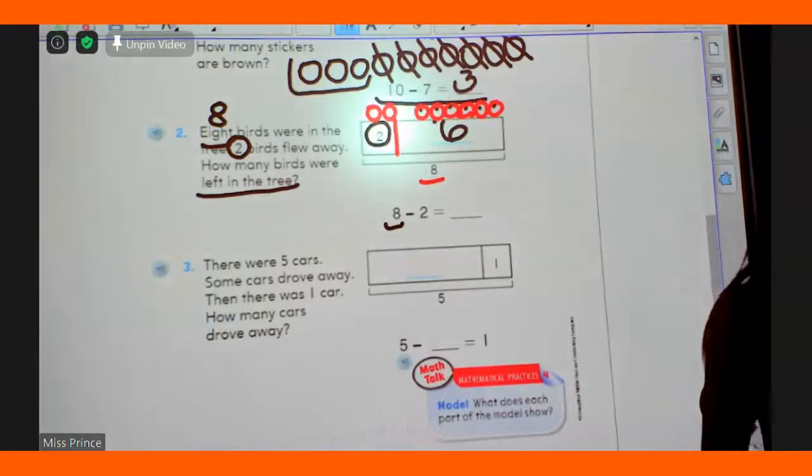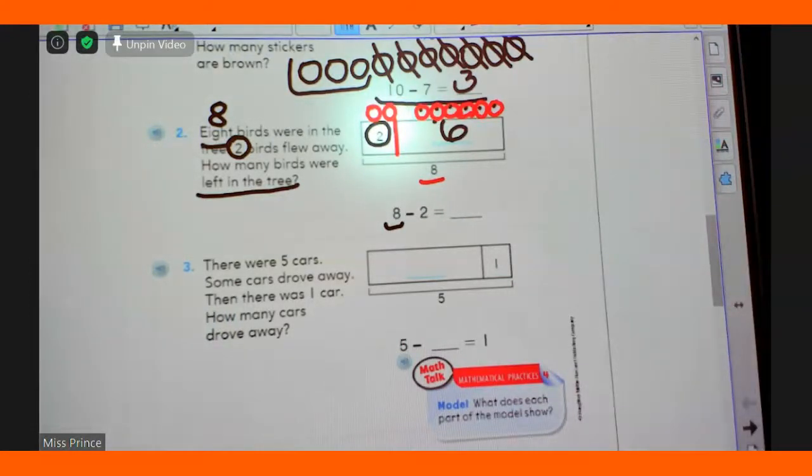Alakai, do you have a question? Okay, let me get you a new pencil. Thanks for raising your hand. Here you go, bud.